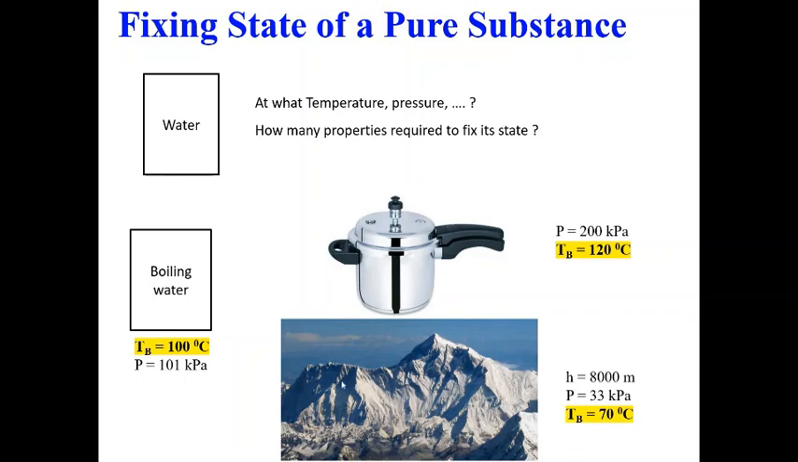Moreover, let's say you went to a mountain. So this is a photo of Mount Everest, which is about 8,000 meters high. At about this height you will have around 33 kilopascal of pressure, and if you try to boil water here, it will boil at 70 degrees Celsius.